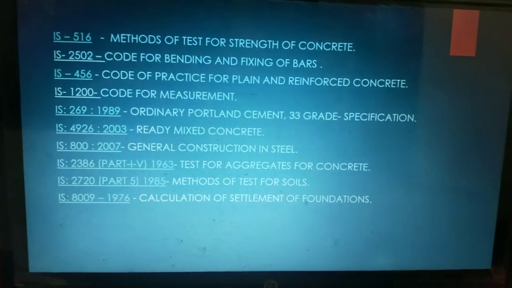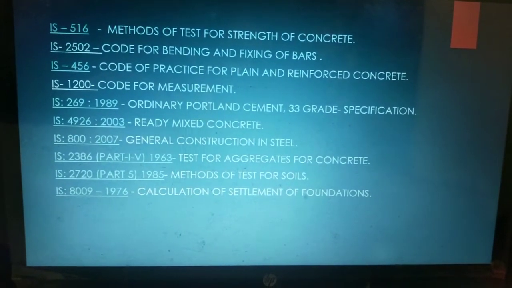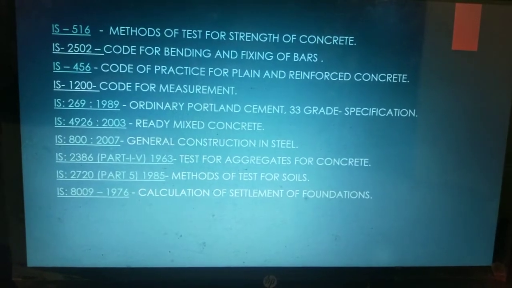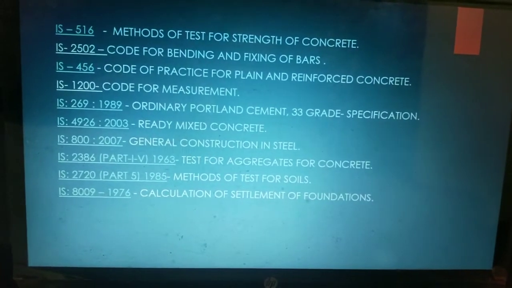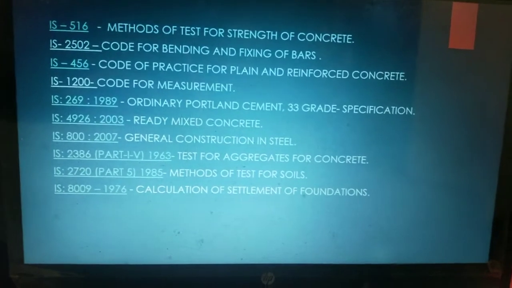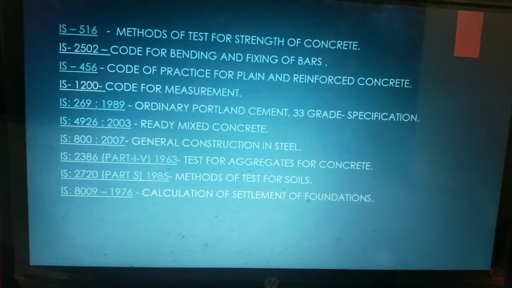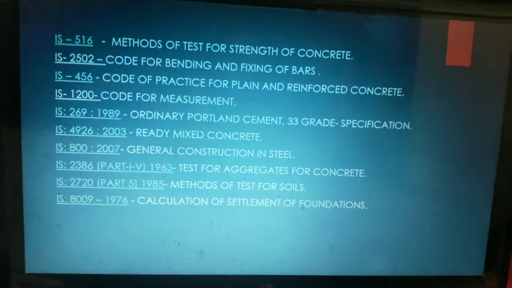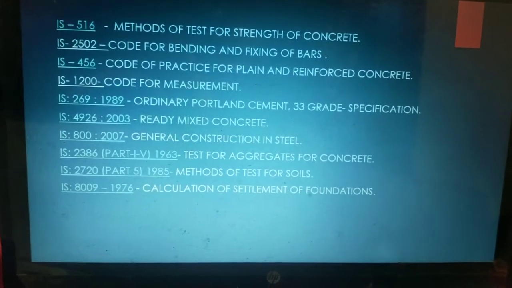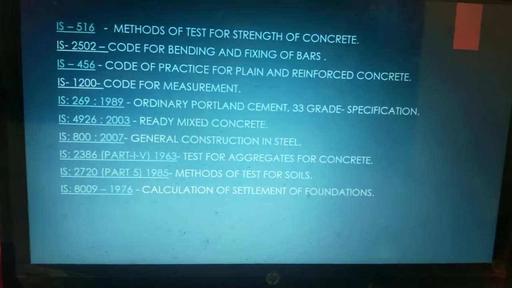So the code of practice for plain and reinforced concrete covers every parameter, like water cement ratio, strength, and the number of days the formwork should be kept when the reinforced or plain cement concrete work is done.